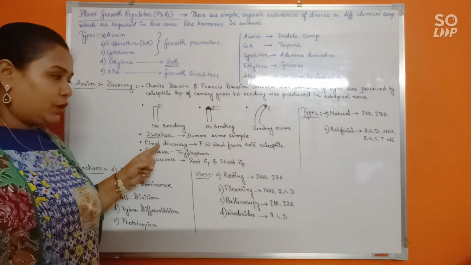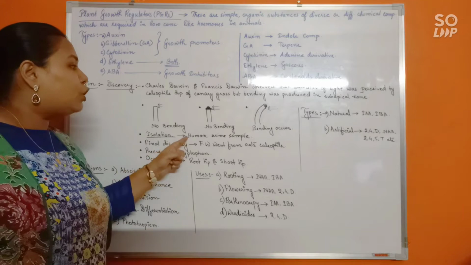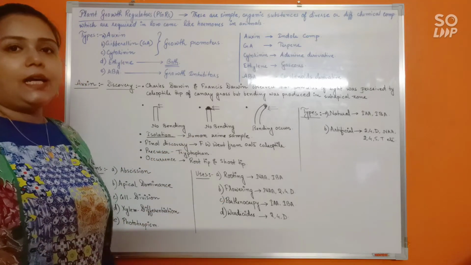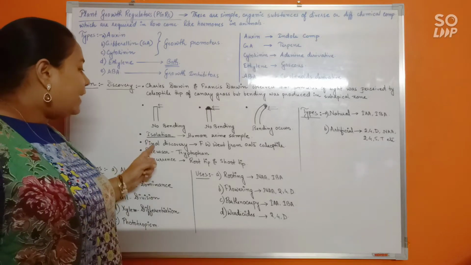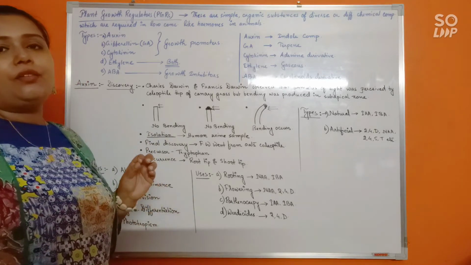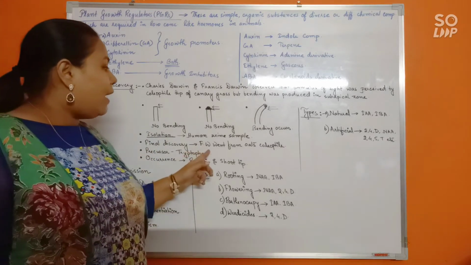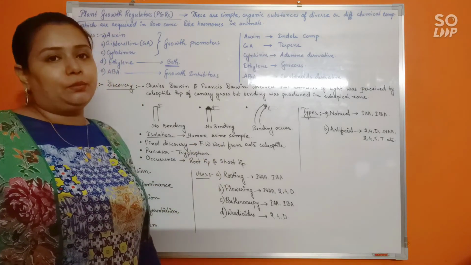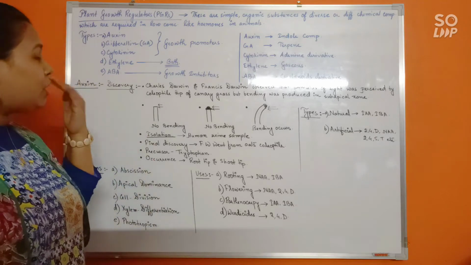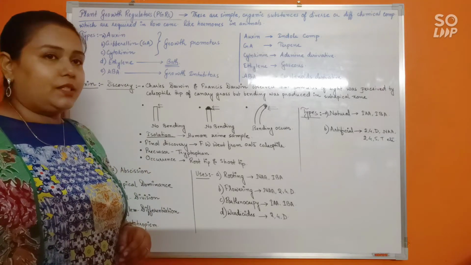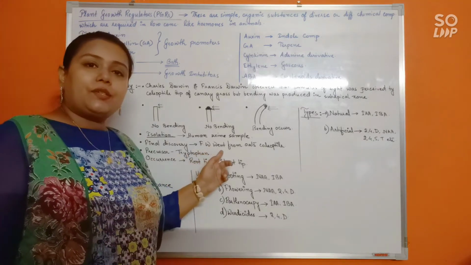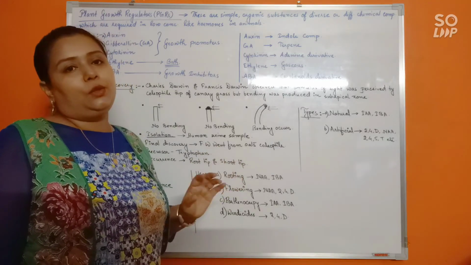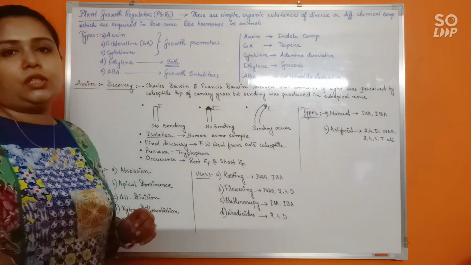Isolation of auxin was for the first time done from a human urine sample, because it does not have any metabolic role inside our body. And the person who got the credit for the discovery of auxin is F.W. Went, and he experimented with oat coleoptiles. First observation might have been done by Charles Darwin and Francis Darwin, but the credit for the discovery is given to F.W. Went on oat coleoptiles. Do remember, this is very important information.